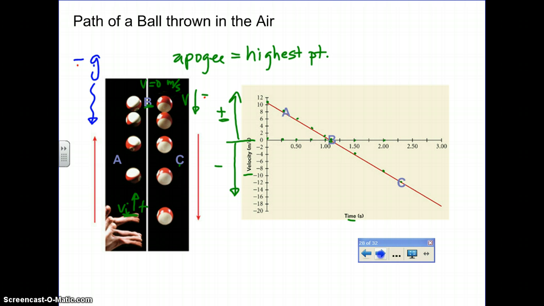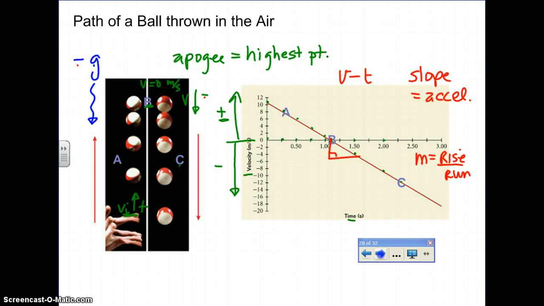Well, remember, this is a velocity time graph, and the slope of a velocity time graph is going to give you the acceleration of the object. The slope of a graph is its rise over its run. Here we can see that its rise is actually a drop, and its run is in a positive direction.